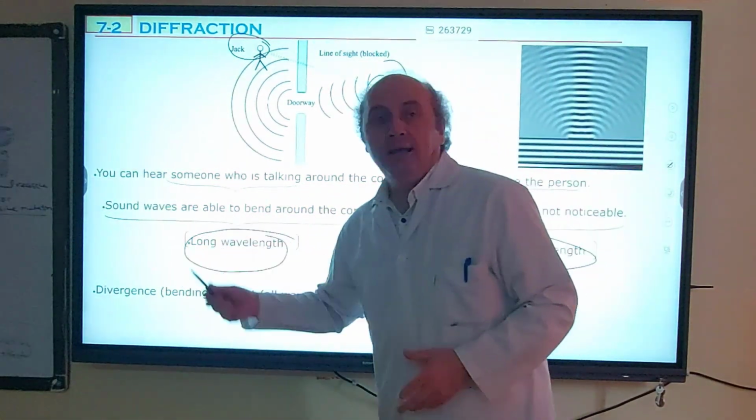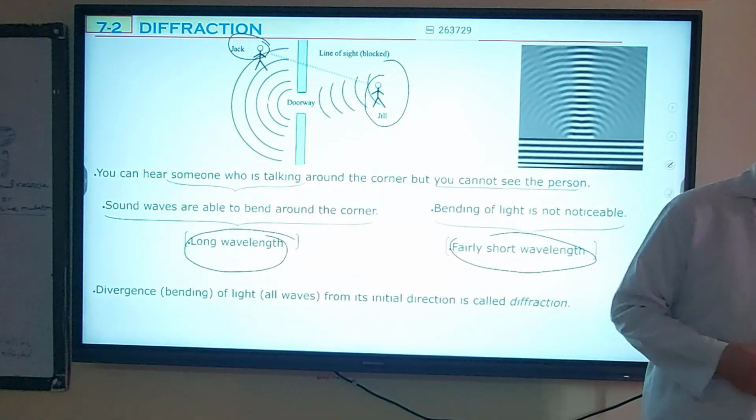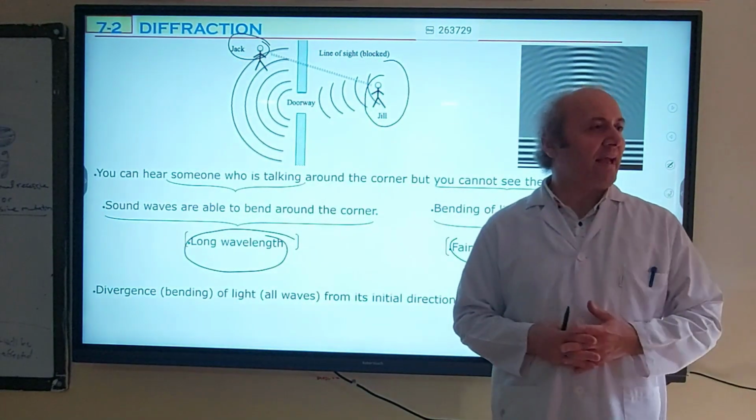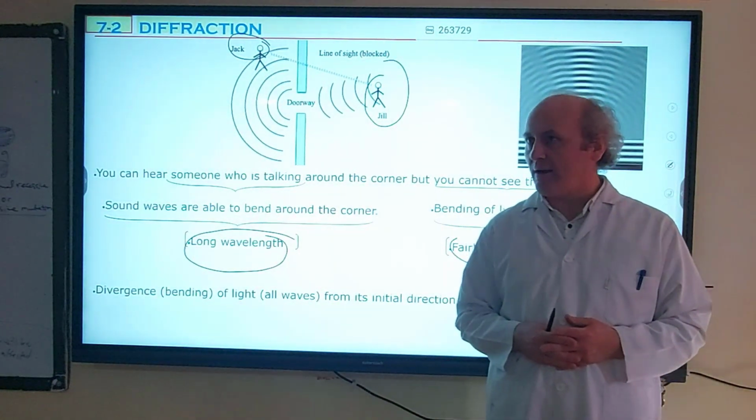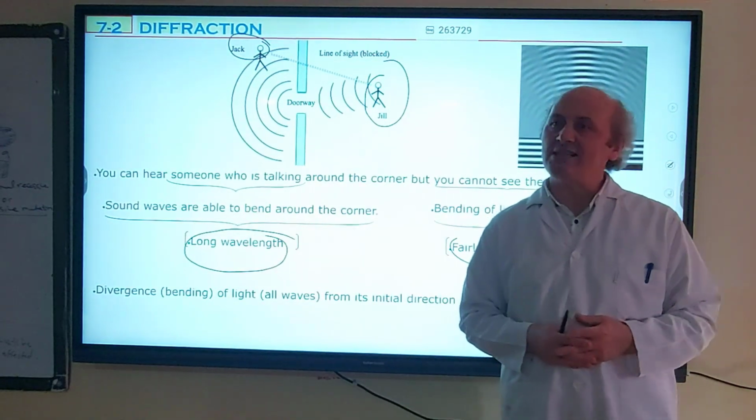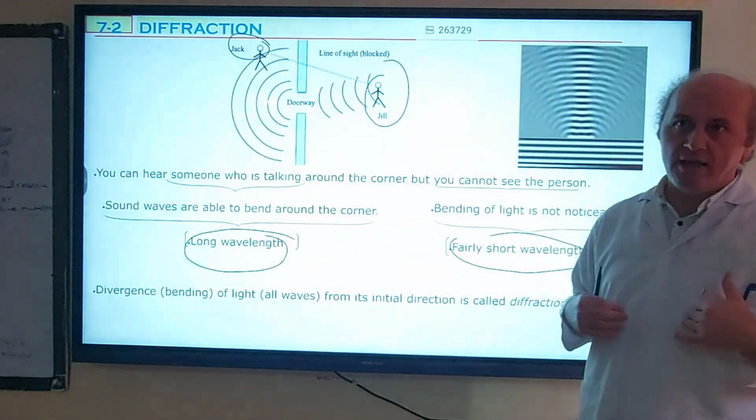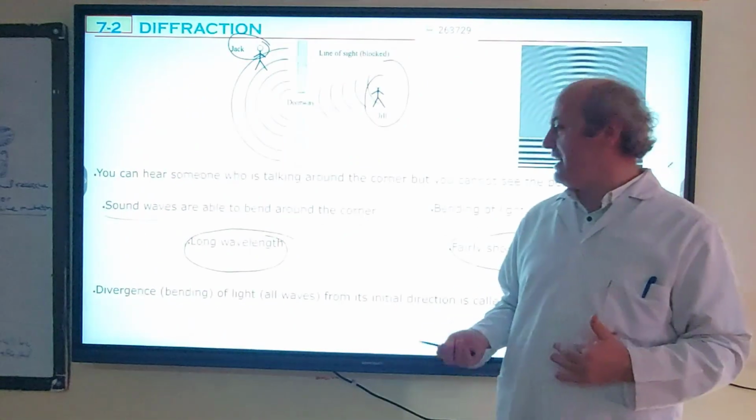Okay, let's repeat again. As wavelength gets longer and longer, diffraction becomes more noticeable. As wavelength gets shorter and shorter, diffraction becomes less noticeable.